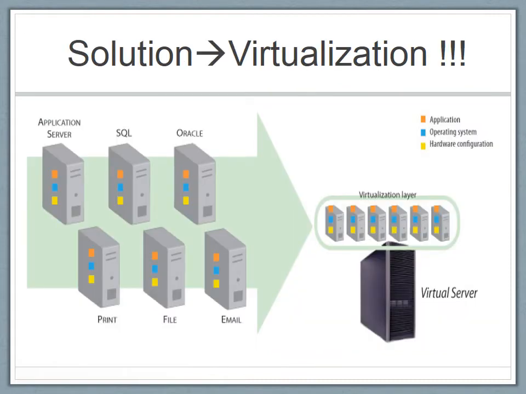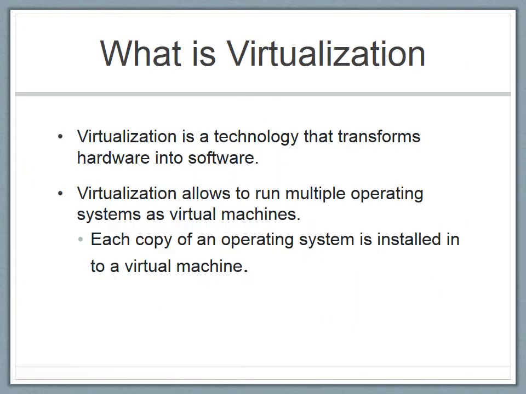This is the solution: virtualization. Virtualization was the technology shift to address most of the concerns listed in the previous slides. Now we will see what is virtualization. Virtualization is a technology that transforms hardware into software. Virtualization allows us to run multiple operating systems as virtual machines. Each copy of an operating system is installed in a virtual machine.